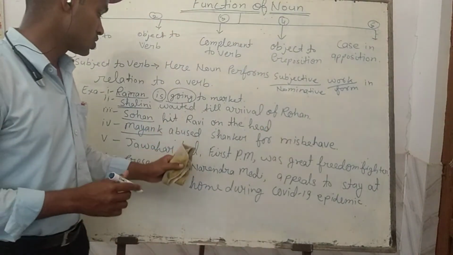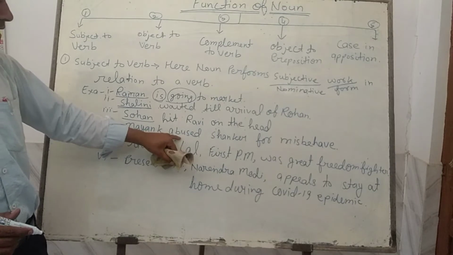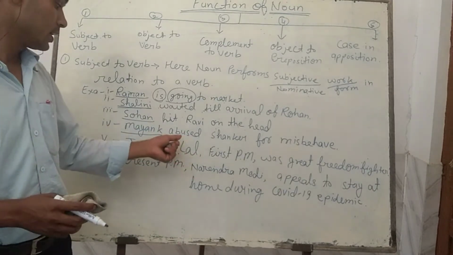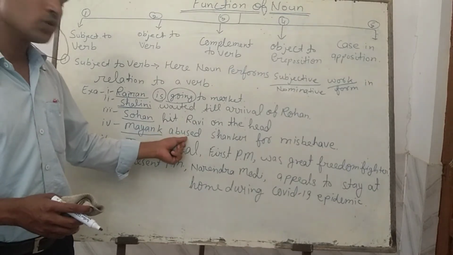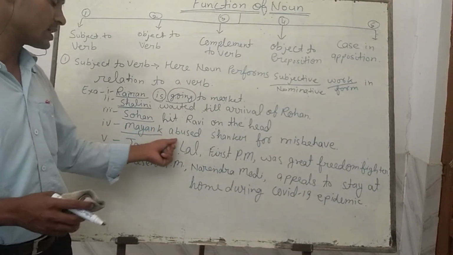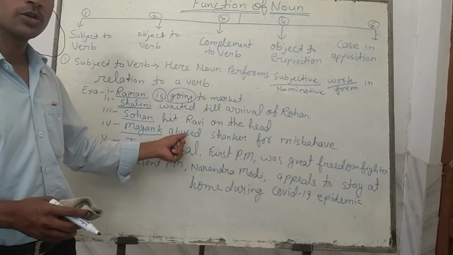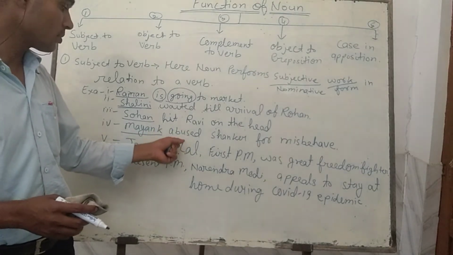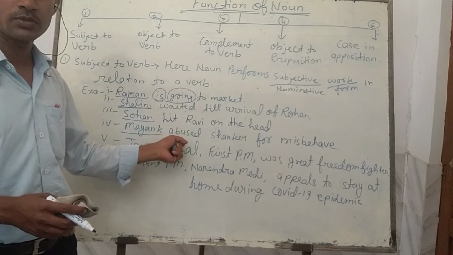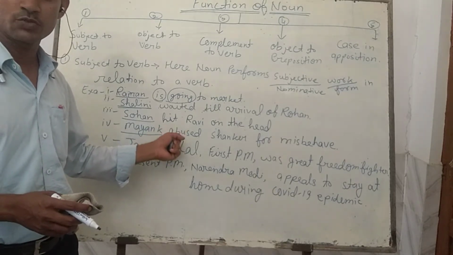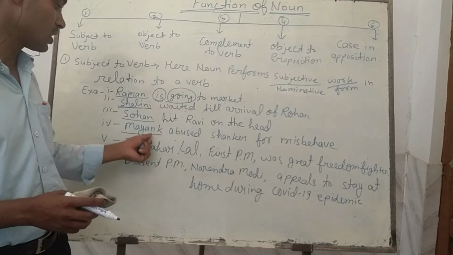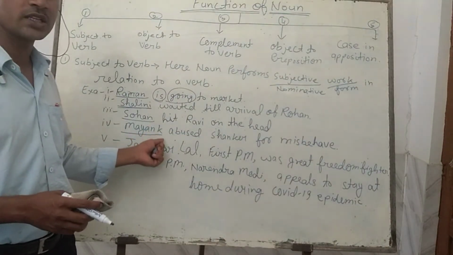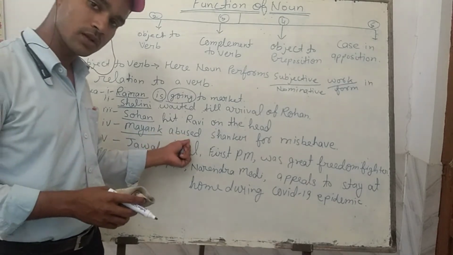Mayank abused. If you ask this verb, abused, who is the doer, who abused, then the answer will be Mayank abused. So this sentence is showing that the verb abused, means the work of abusing, is being done, and who is the doer? That is Mayank. By whom is it being done? By Mayank. So Mayank is the subject, the doer of the action.